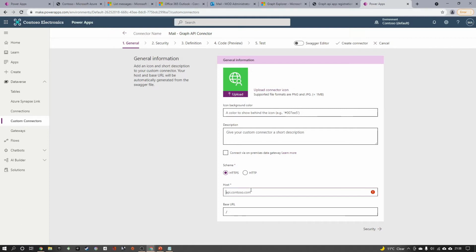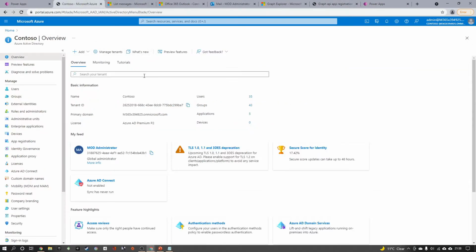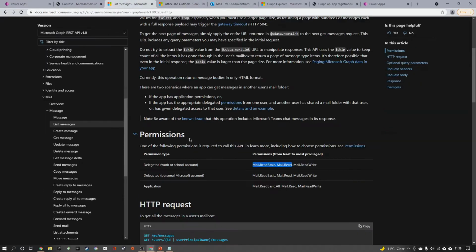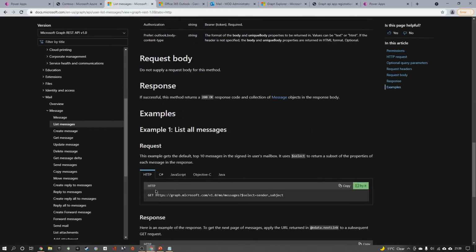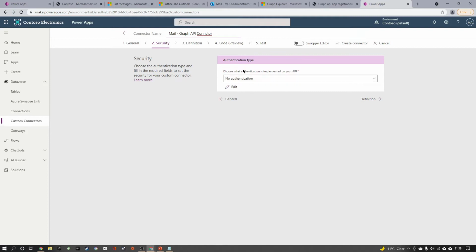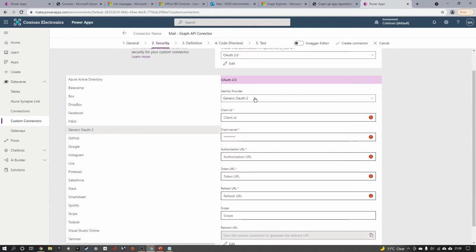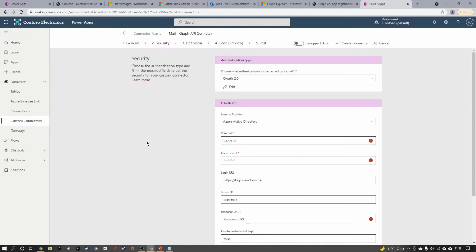Now I can give some answers here. For this, we need to give the API information. So I go here and I give the host name as graph.microsoft.com. I click on next. So it has no authentication, but we need an OAuth authentication for this. So I click on OAuth, and the identity provider should be Azure Active Directory.